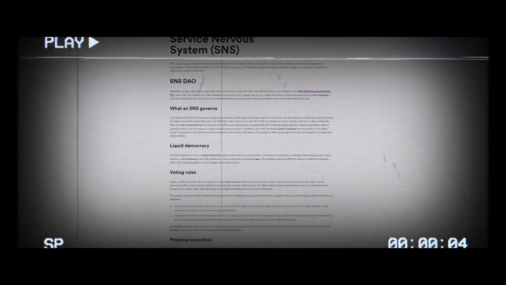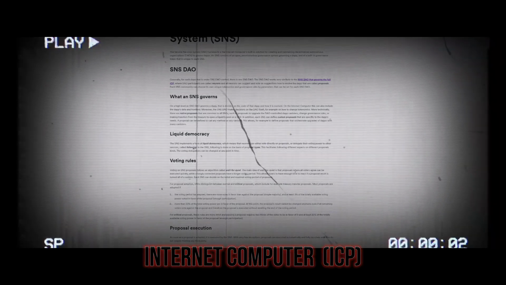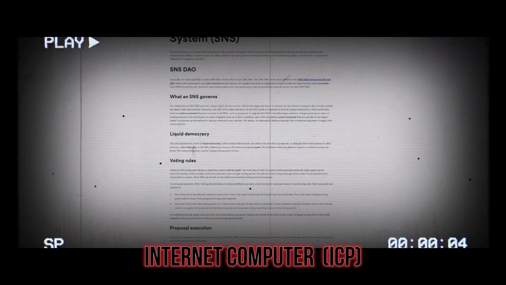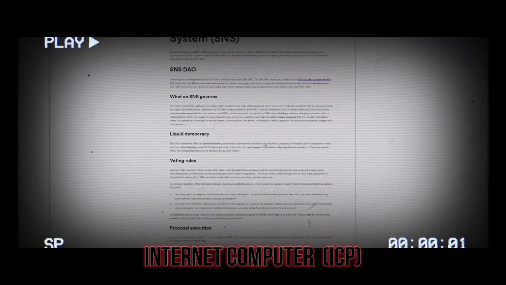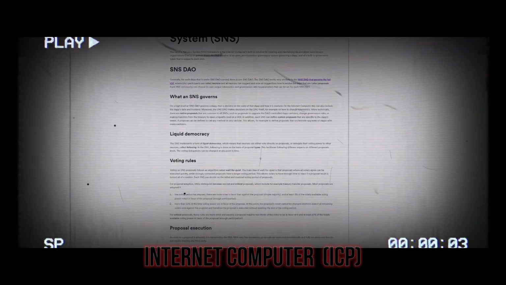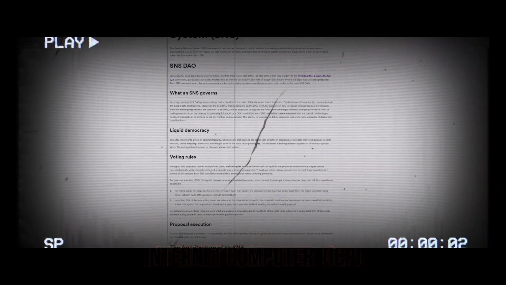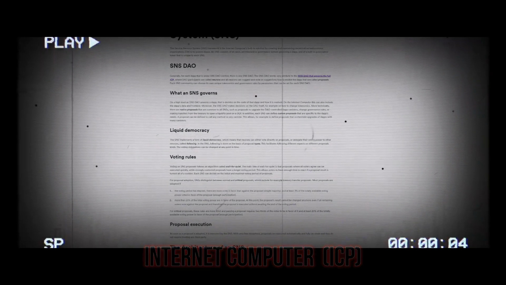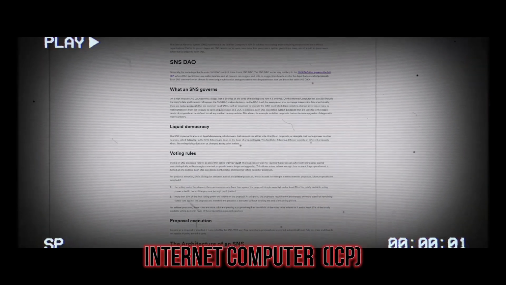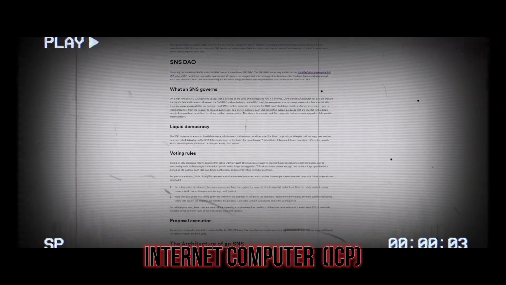Liquid democracy. The SNS implements a form of liquid democracy, which means that neurons can either vote directly on proposals or delegate their voting power to other neurons, called following. In the SNS, following is done on the basis of proposal types. This facilitates following different experts on different proposal kinds. The voting delegations can be changed at any point in time.